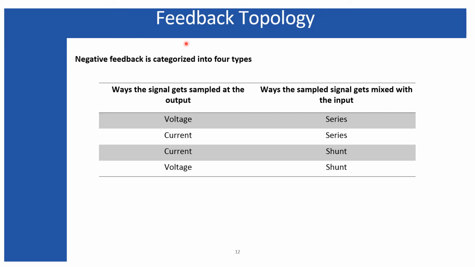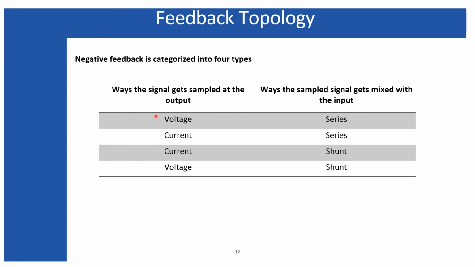Feedback topologies. Depending upon the type of sample we are taking from the output, that means whether we are taking a voltage sample or a current sample, there exist two types of sampling, and depending upon the type of mixing, we can mix the feedback signal either in series or in shunt. So we have two types of mixing, and combining the type of sampling and the type of mixing at the input, there exist four feedback topologies.